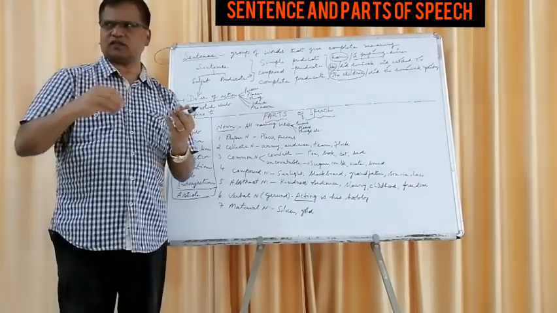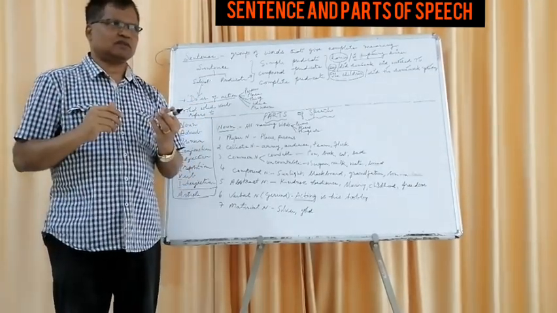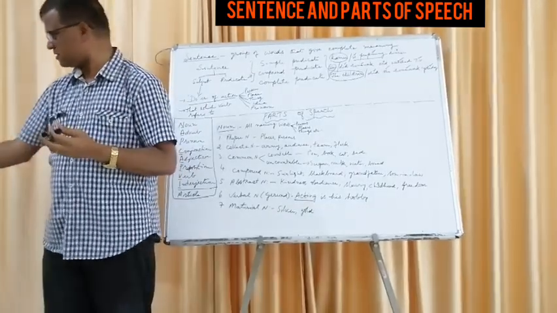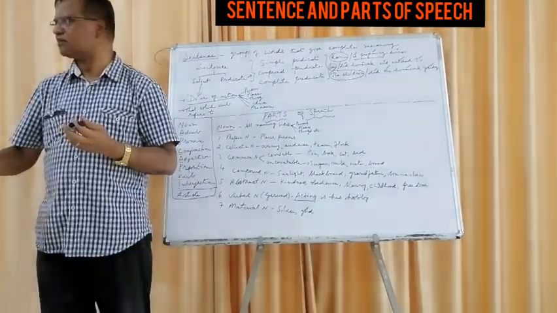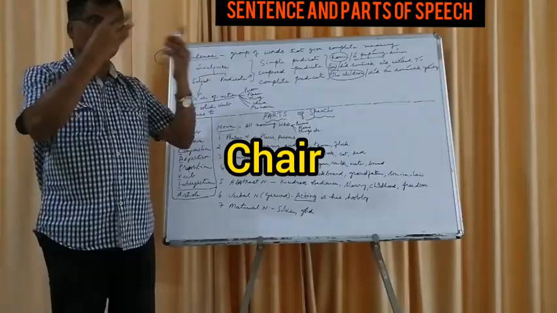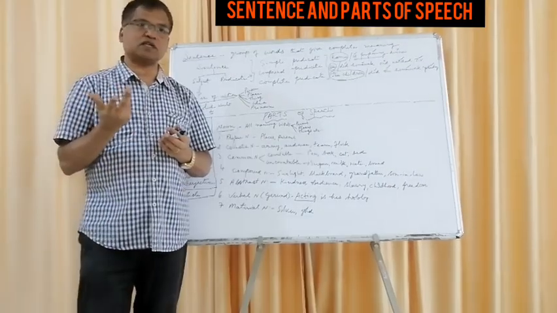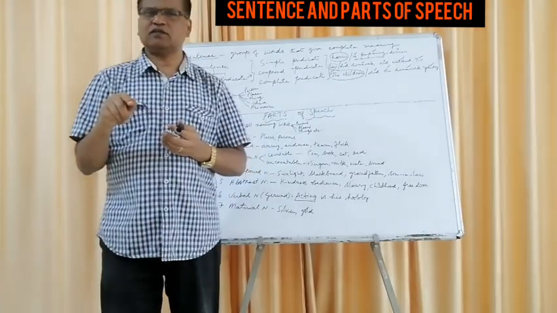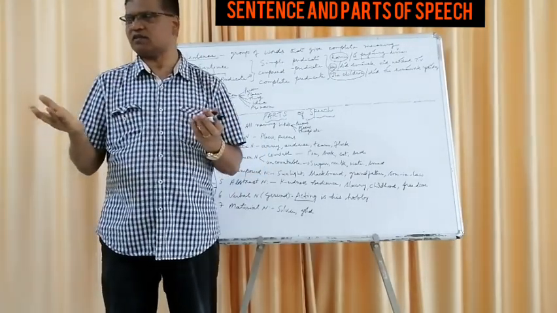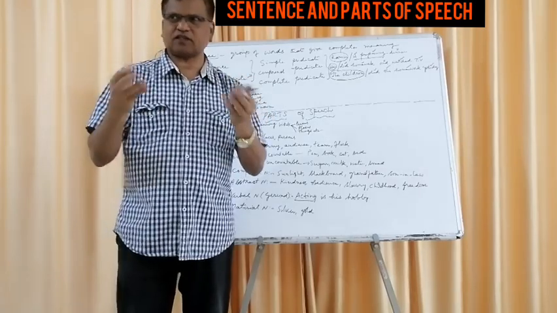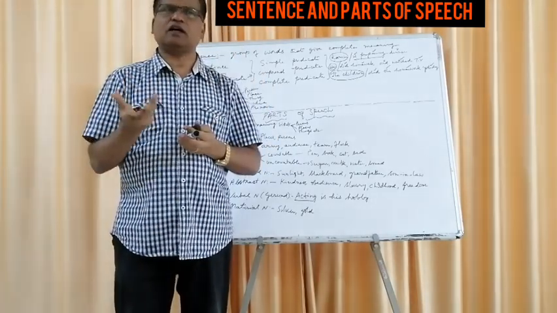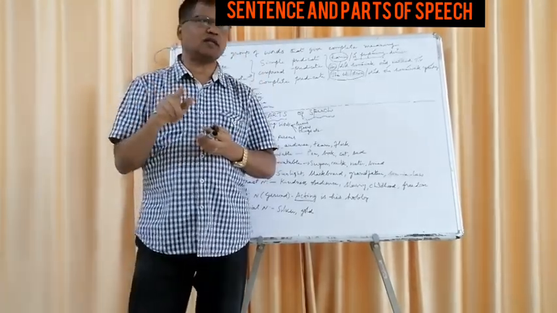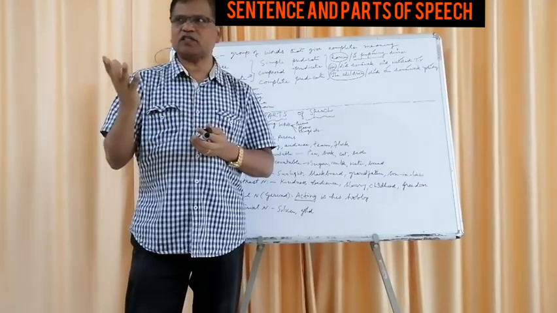Because you give a name for that. You see a chair, a door, a lock, whatever, naming things. Sometimes some things are not visible, but still you can name them. They cannot be seen by our naked eyes, but they are all nouns only. Qualities, for example.